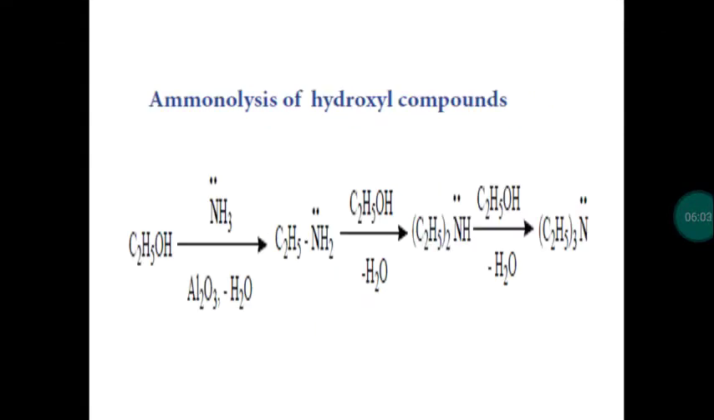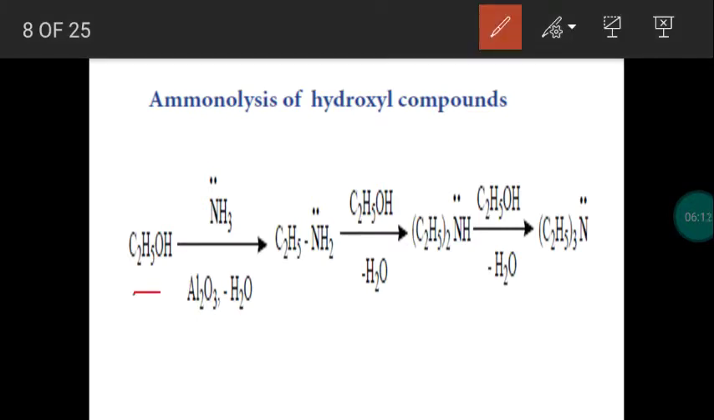Next, take alcohol. So we do the ammonolysis process, addition of ammonia with alcohol. We pass both the gases, alcohol as well as ammonia, over alumina. There is a liberation of a water molecule. Hydrogen from ammonia and OH from alcohol will leave as a water molecule.